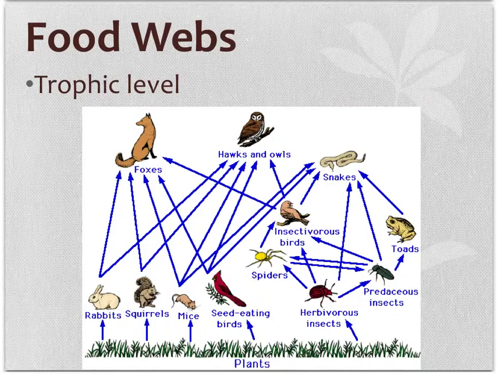Next, you will need to know how to read a food web. The predator-prey relationships of living organisms are shown in food webs. Each feeding level is called a trophic level. And at the bottom of every food web there are producers, like this grass, which gets their energy from sunlight. Consumers are named based on their order in the food web. There are primary, secondary, tertiary, and quaternary consumers.